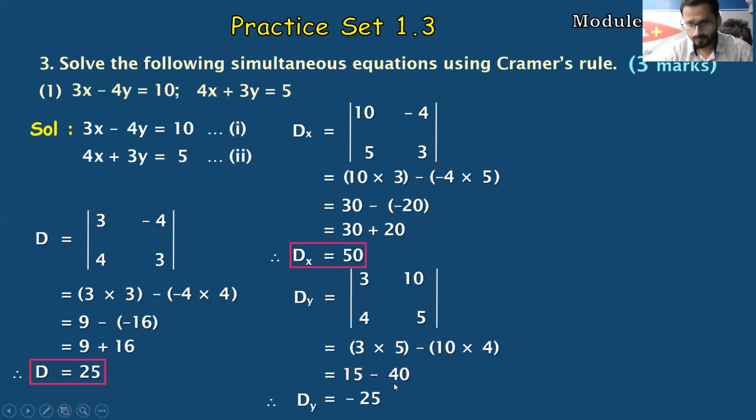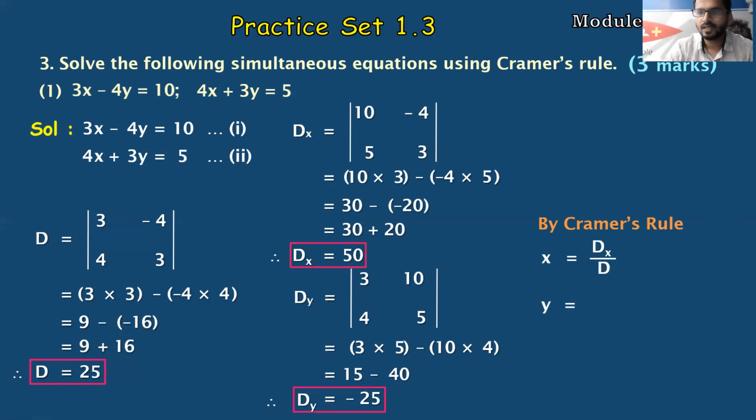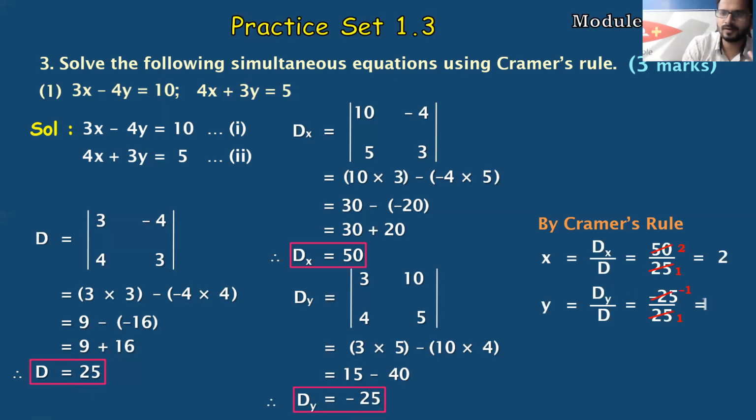Don't do this. Okay. Now, by Cramer's rule, x is equal to Dx by D and y is equal to Dy by D. Let us substitute the values and get the answer. Very simple, students. Dx in this case is 50 and D is 25. 25 ones are 25, 25 twos are 50. So x is equal to 2, and Dy is minus 25 and D is 25. So if you do the calculation, you'll get minus 1.